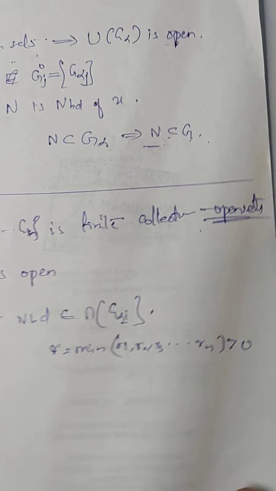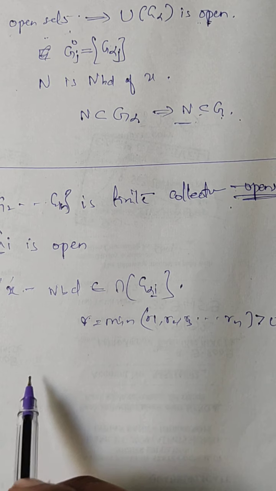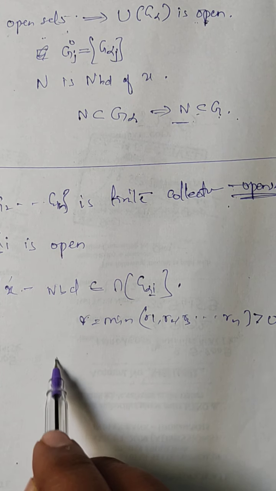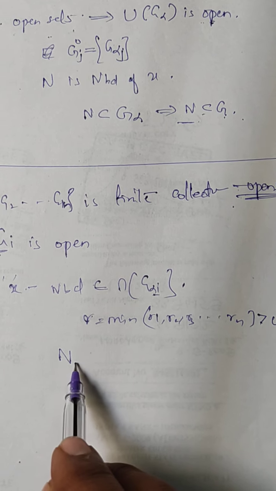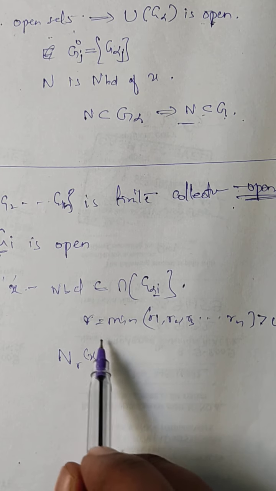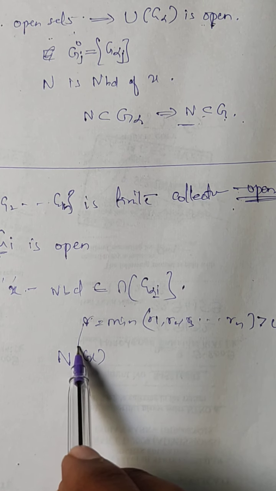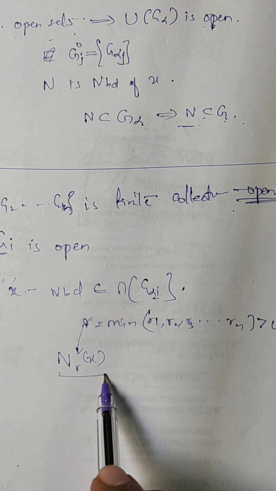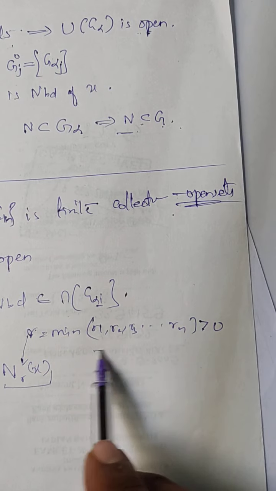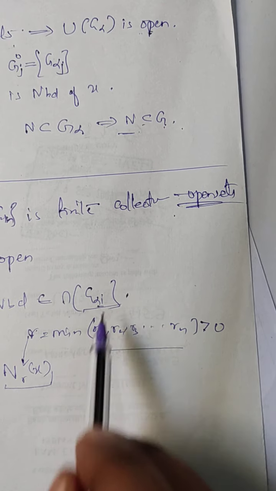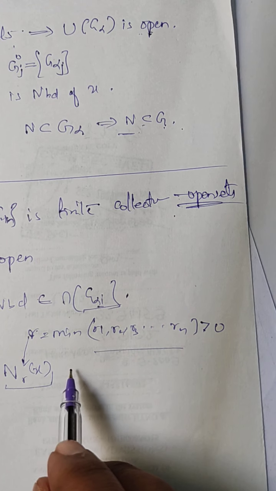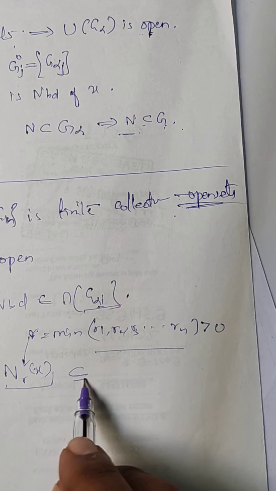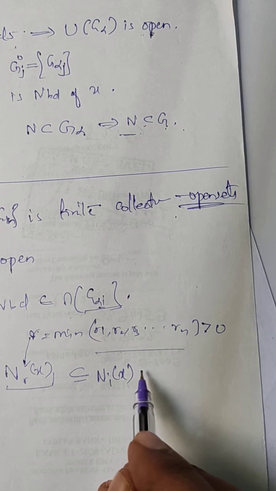All right, all these r's are greater than 0, and then we are considering a neighborhood N_r(x), where the radius is the lowest of all these r's belonging to G alpha i's, and then we are making this a subset of N_i(x).